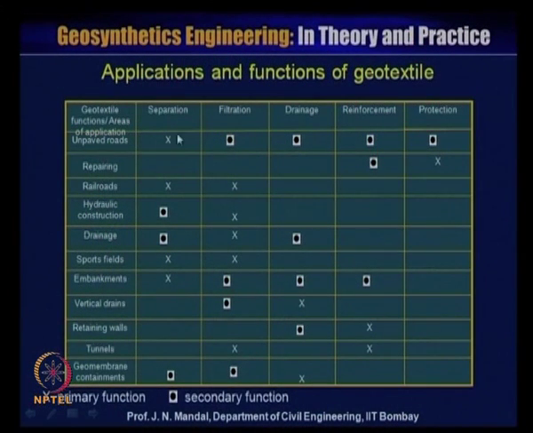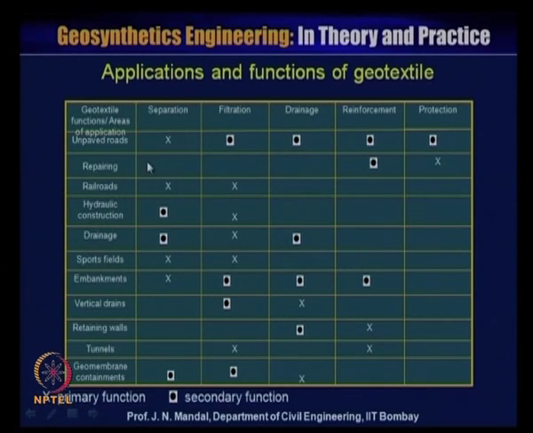Now you can see in the slide the applications and the functions. These are the various applications: unpaved road, repaving, railroad, hydraulic construction, drainage, sports field, embankment, vertical drain, retaining wall, tunnel and geomembrane containment. These are the functions: separation, filtration, drainage, reinforcement and protection.